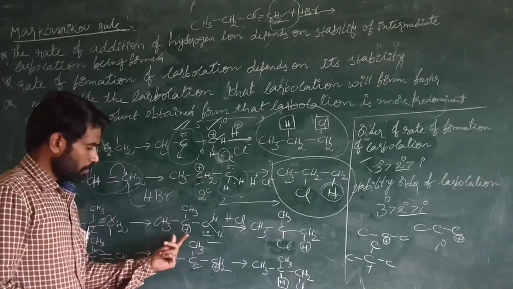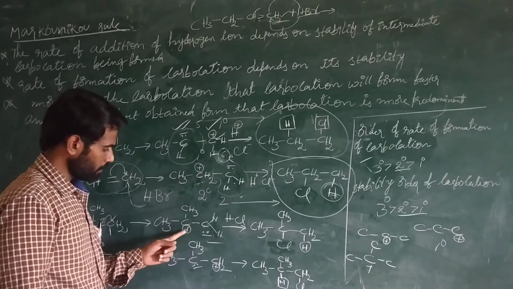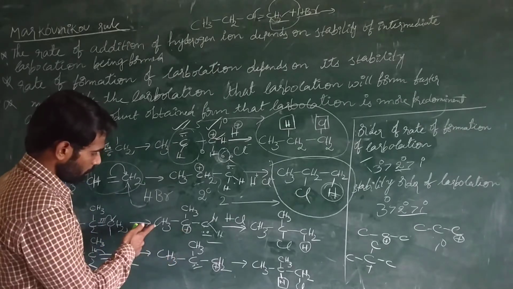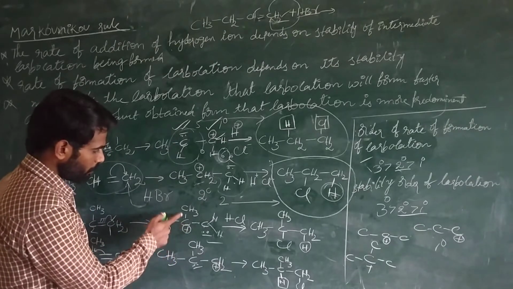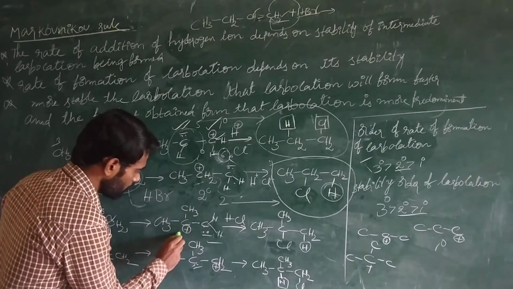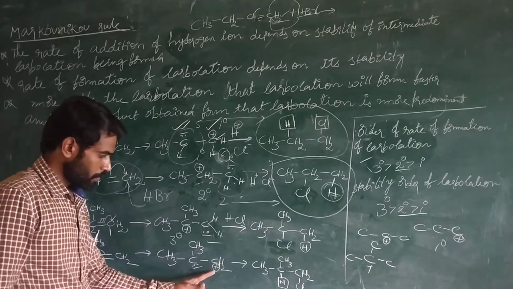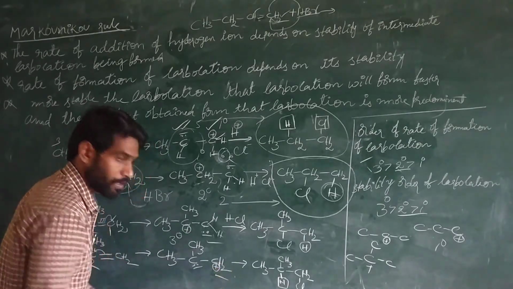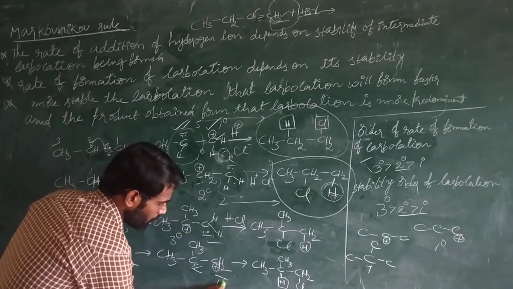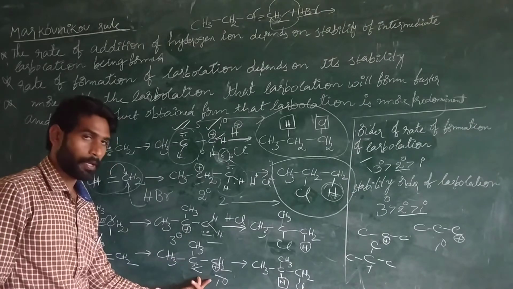What about this carbocation? Is this one a primary, secondary or tertiary carbocation? It is a tertiary carbocation because this carbocation is attached to 1, 2, 3 carbons. But what about this one? This carbon is attached to only this carbon, so it is a primary carbocation. So one is a tertiary carbocation and the other is a primary carbocation.